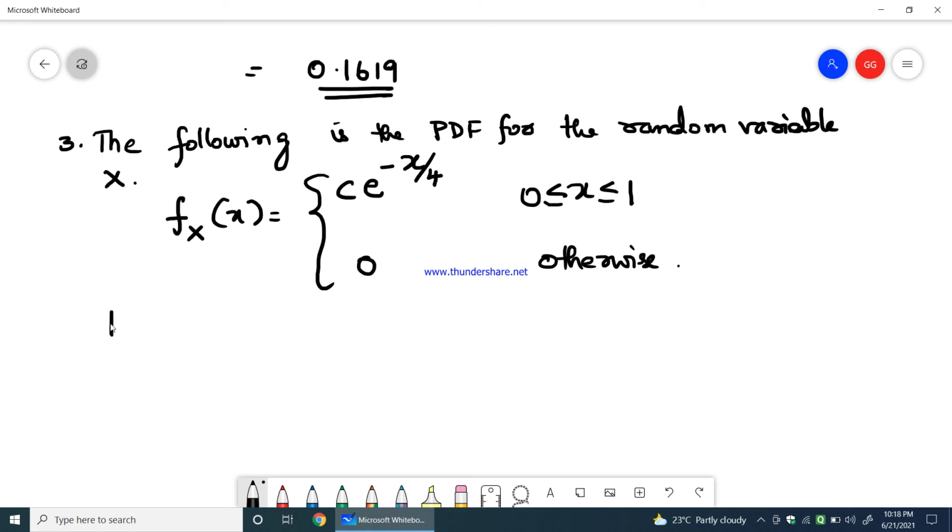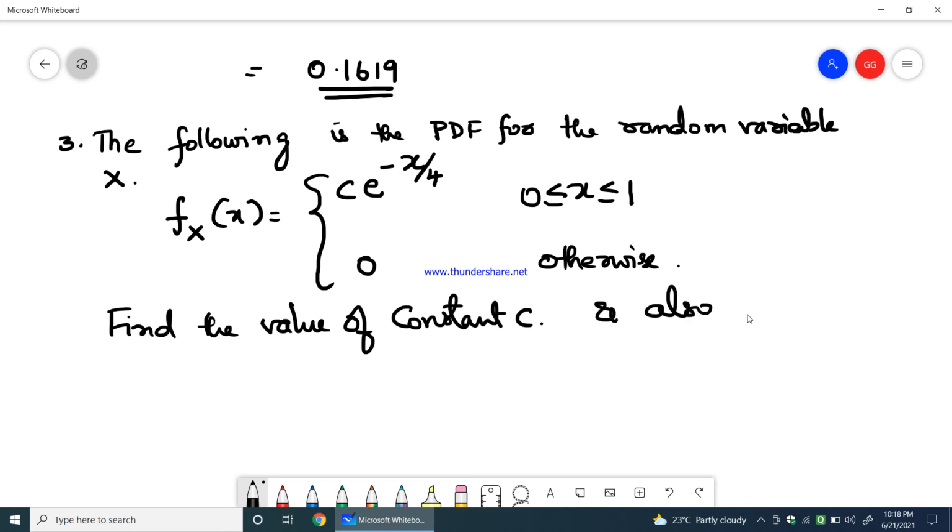Find the value of constant c and also find F(x) of 0.2. So this is what the question is.